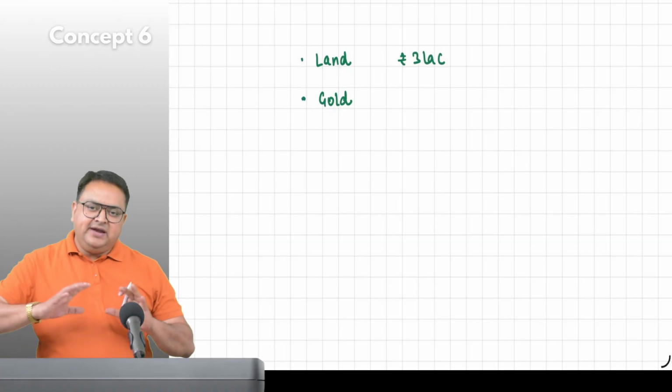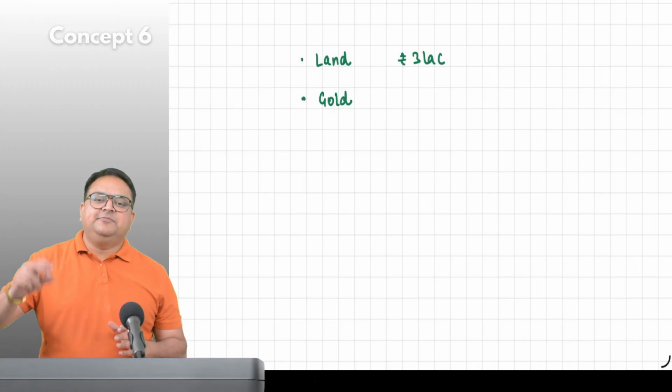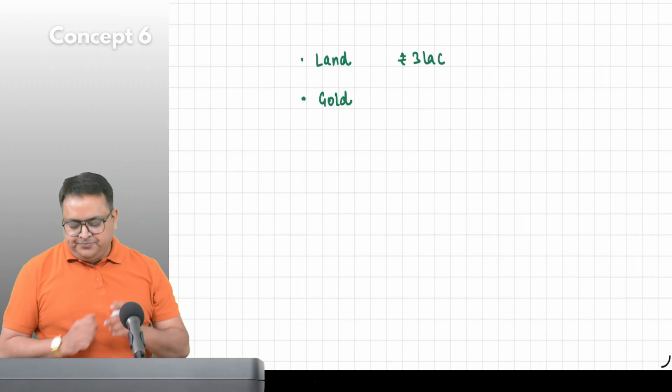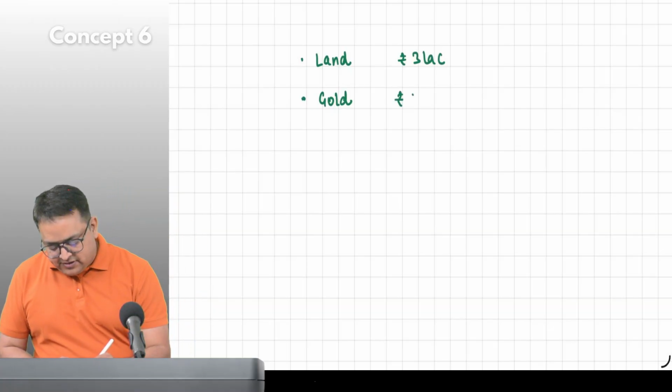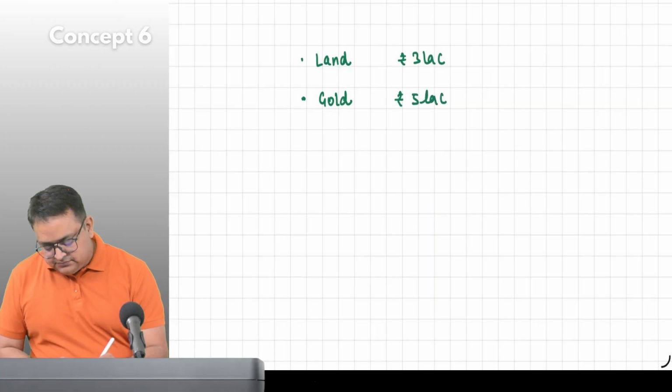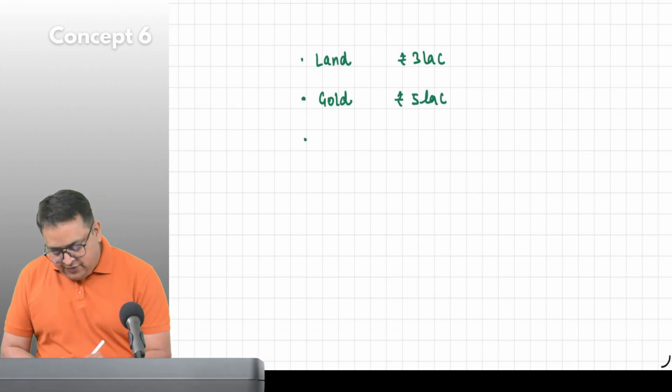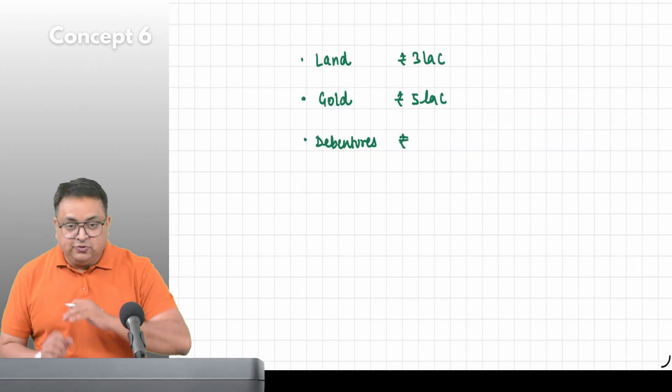But a normal person, for example a salaried person, having a salary income, sold the gold for 5 lakh. So this is also a capital gain. For example, he sold debentures. That is also an asset. He sold it, not interest rate.